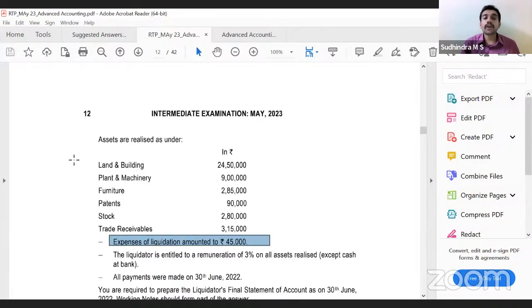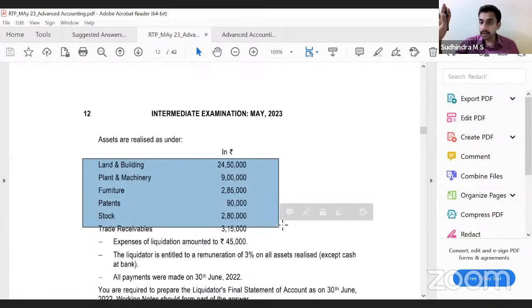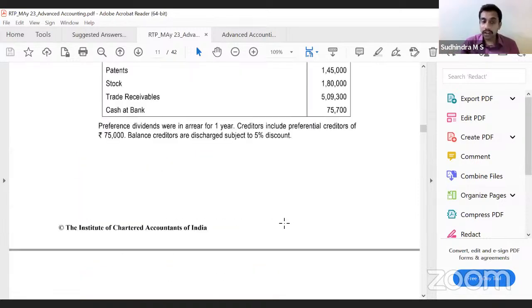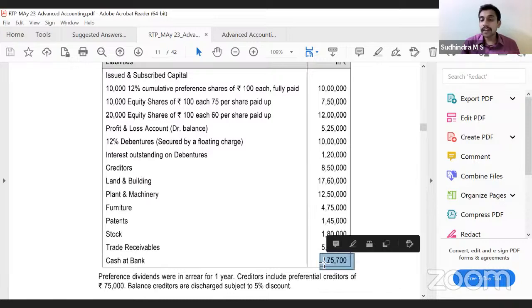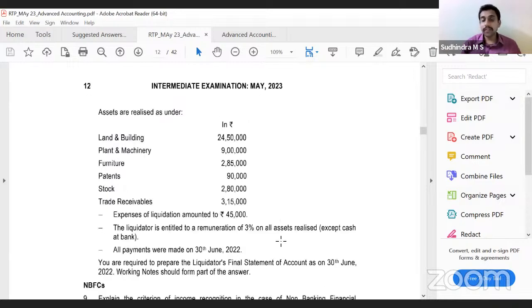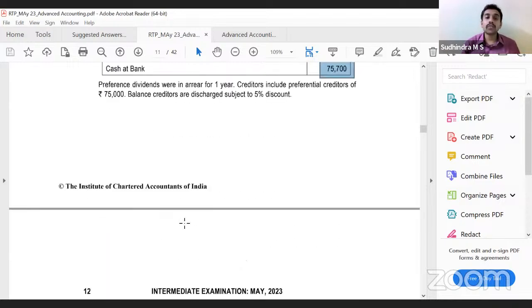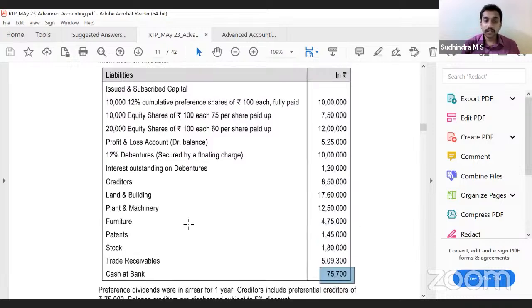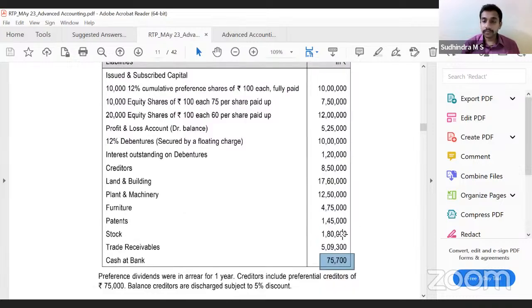Now, in the liquidator's statement of account, asset realization is not a problem for us. We have to just record as it is. Whatever is there, except bank, as it is, we would take. Correct? The problem comes in the payment side. When we are making the payment, first priority is to secured creditors. Do we have any secured creditors here? Debenture secured by floating charge. Debenture holders with floating charge will come under first priority? No. Correct? So can I say there are no secured creditors at all? Yes, sir. Okay.